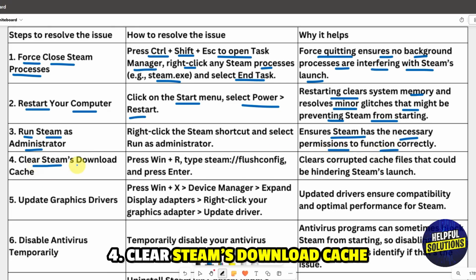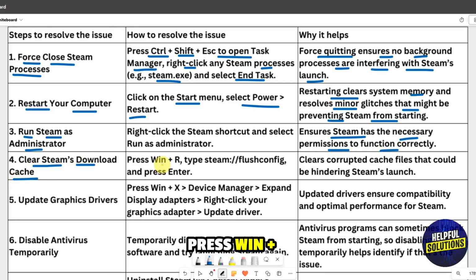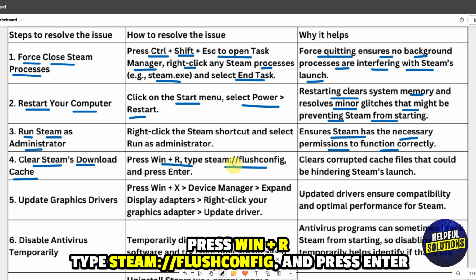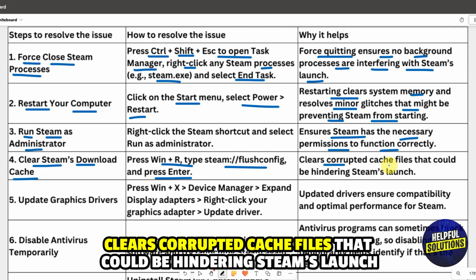Number 4. Clear Steam's download cache. Press Win plus R, type steam /flush config and press enter. Clear corrupted cache files that could be hindering Steam's launch.